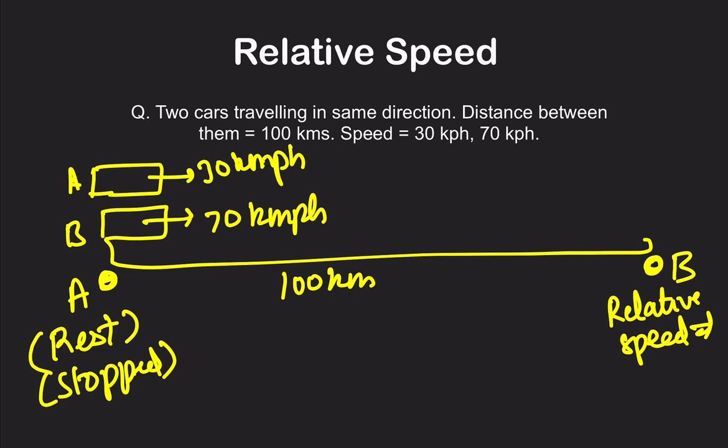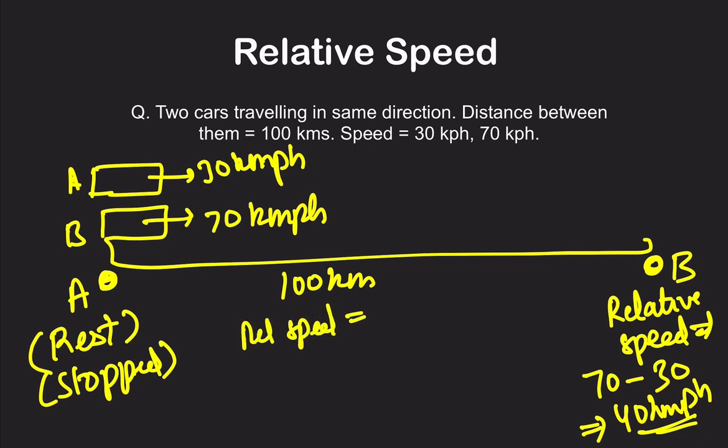So if they are going in the same direction, the relative speed of B with respect to A will be 70 minus 30, that is 40 km per hour. This is 40 km per hour, assuming that A is not moving at all, but B is moving at a speed of 40 kilometers per hour. So the relative speed of B will be 40 kilometers per hour.